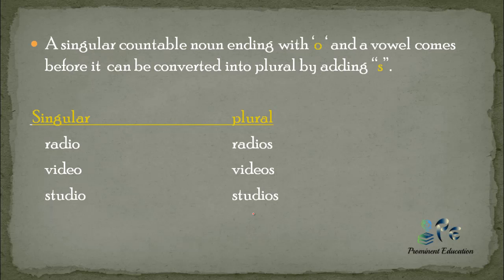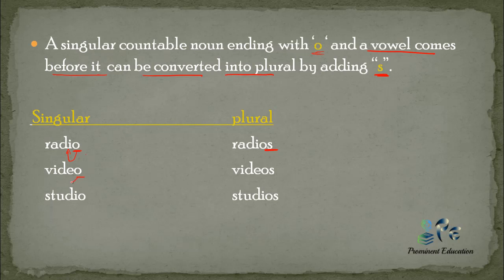Now a singular countable noun ending with o. If a noun ends with o and a vowel comes before the o, to convert it into plural we just add s. Like radio, o is at the last and before o there is a vowel, so to make it plural we will simply add s.